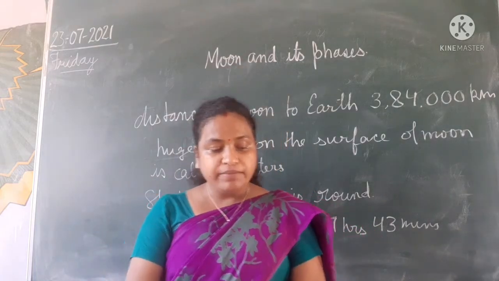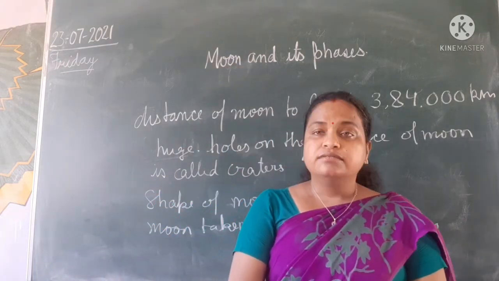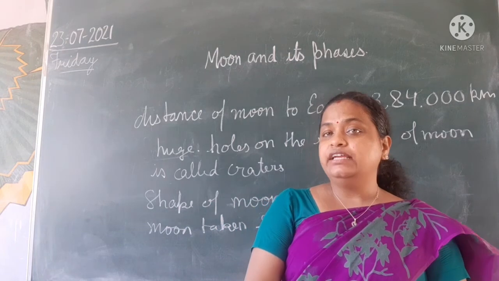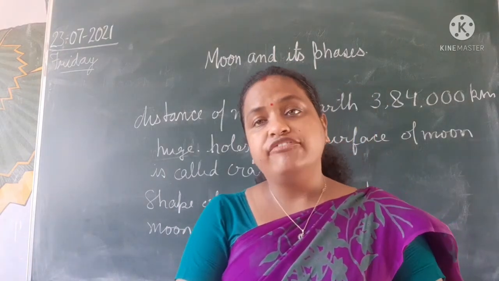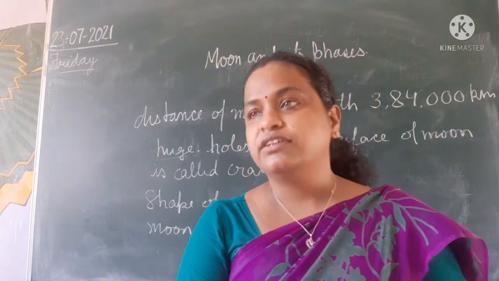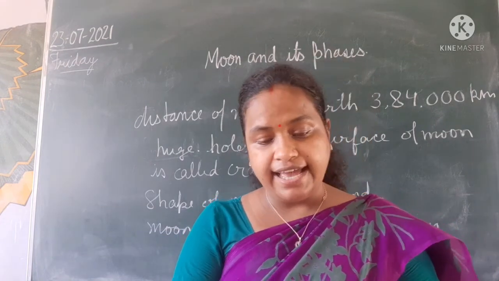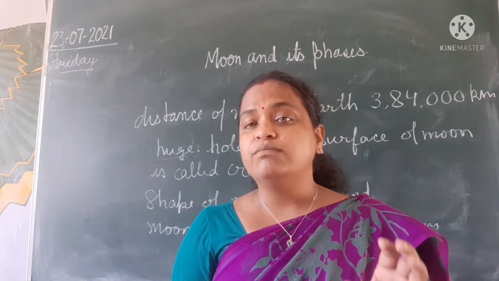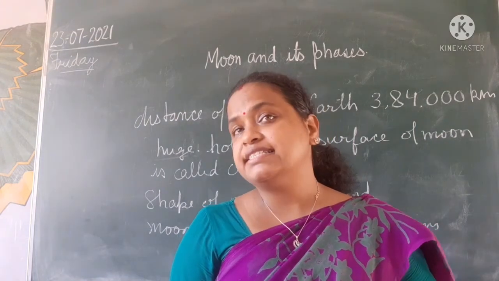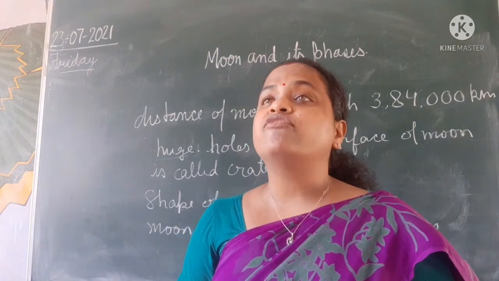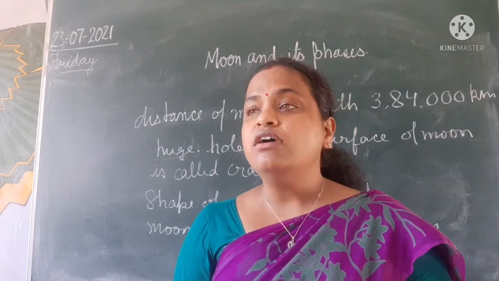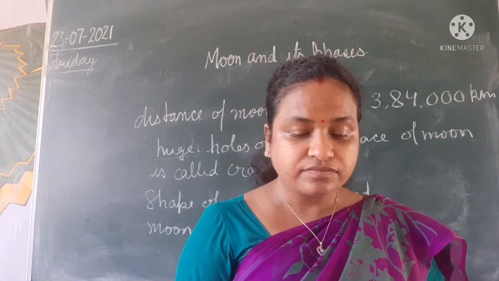So what does it mean? That is why we see the moon in different shapes and sizes. Daily we see the moon in different shapes and sizes, and the lighted part of the moon is of different shape and size. This is called the phases of the moon.